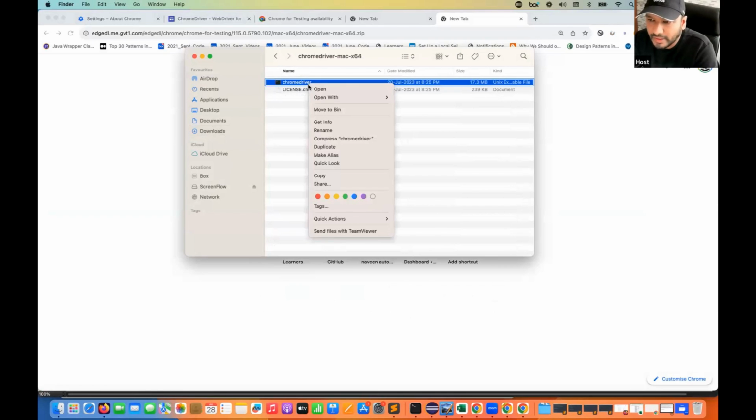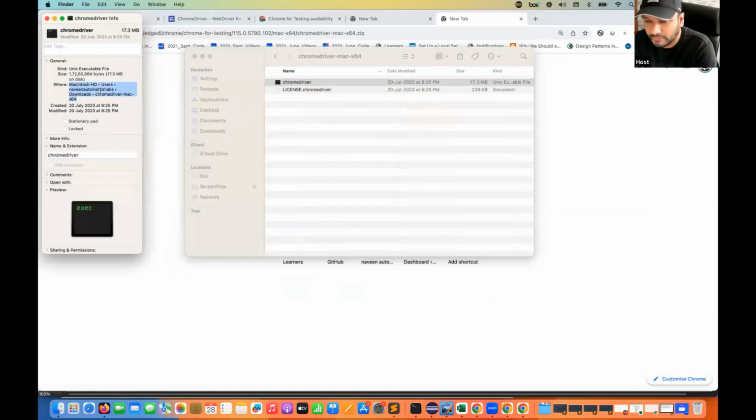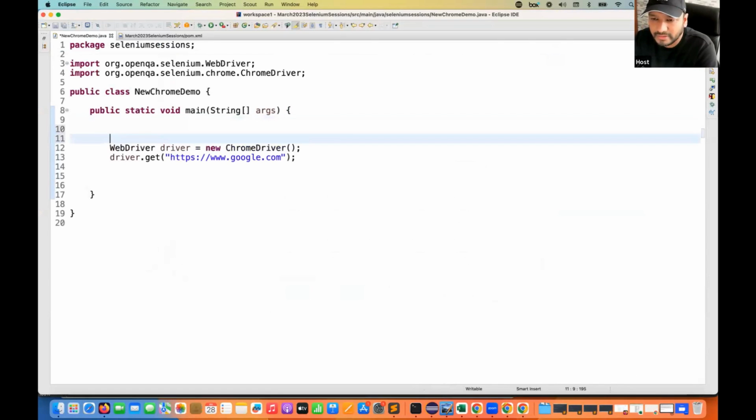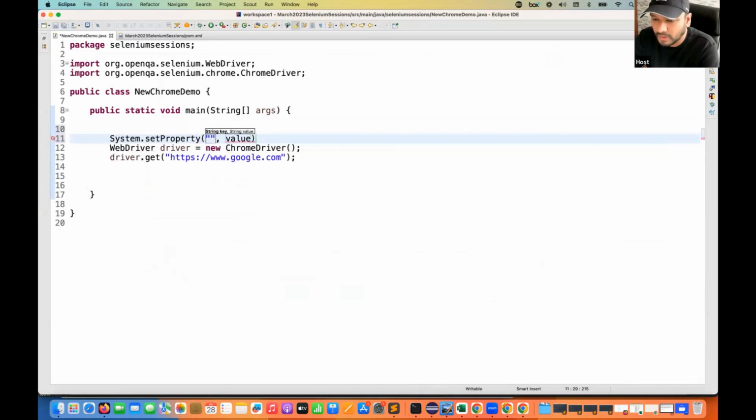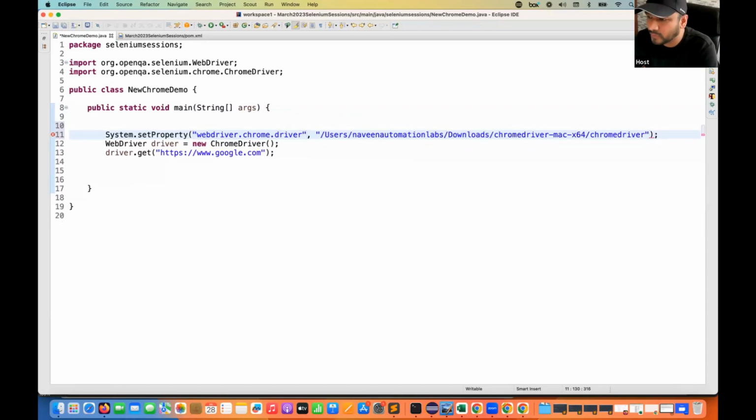Then I'll do one thing. I simply right-click on it, get the path of this chromedriver.exe, and come back to Eclipse. Before that, I'm going to write the System.setProperty method. The key that I'm going to write is webdriver.chrome.driver, and the value is the 115.exe file path. So this is my chromedriver. Here we don't need to write .exe on the Mac machine. Same thing you can do with Windows also, that also I'll show you.